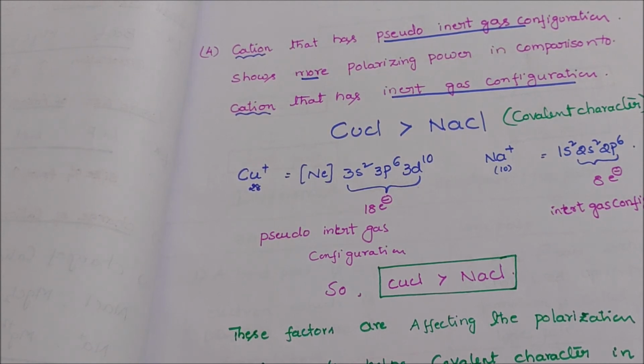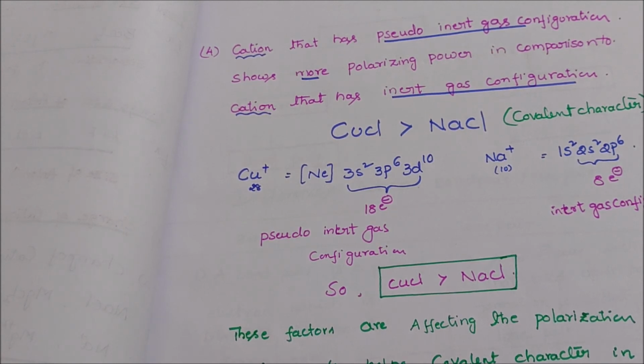In the outermost shell, 3s 3p 3d contain 18 electrons. The 18 electrons is called pseudo inert gas configuration. And the other ion, Na plus, has 10 electrons, 1s2 2s2 2p6. In the outermost shell it has 8 electrons, and 8 electrons is called octet configuration or inert gas configuration, that is noble gas configuration.